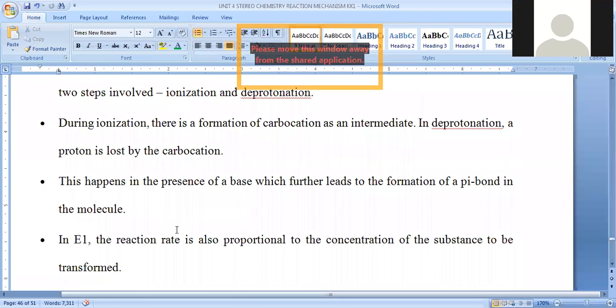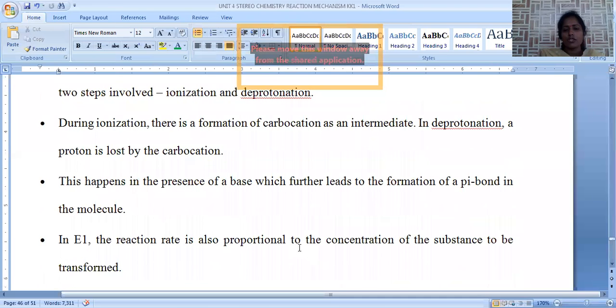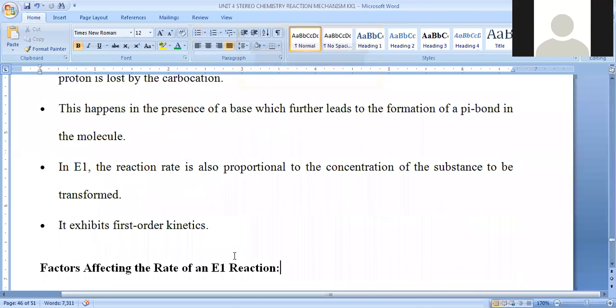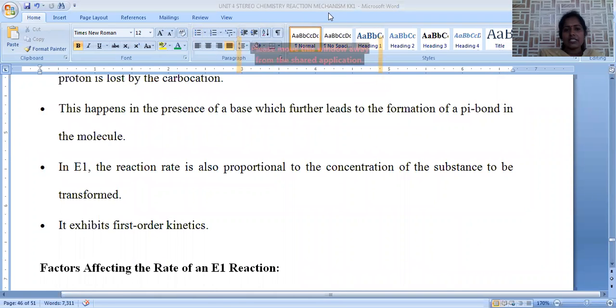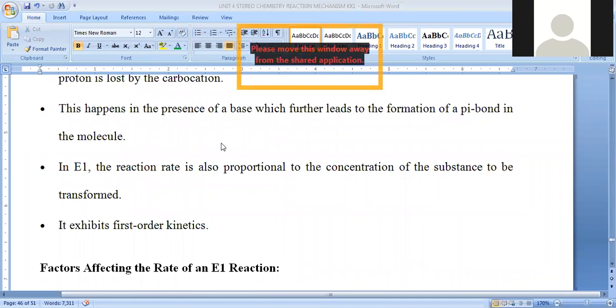In the E1 reaction, the rate is proportional to the concentration of the substance transformed. That is called unimolecular, and it comes under first order kinetics. This is the best example for first order kinetics. These are the specifications of E1 elimination.